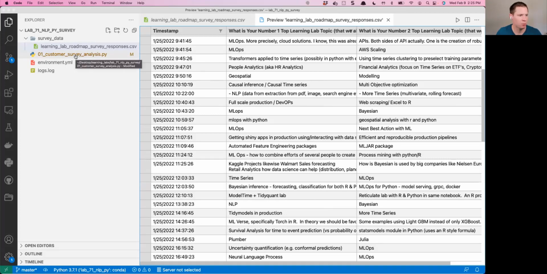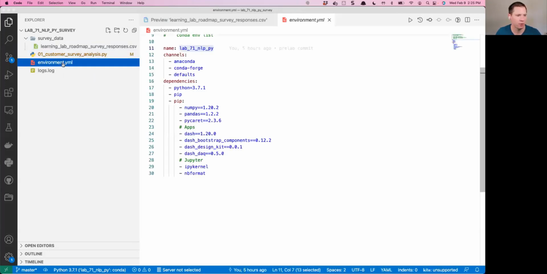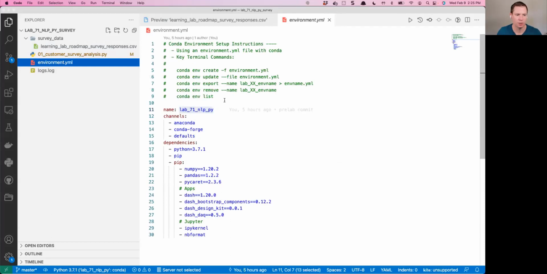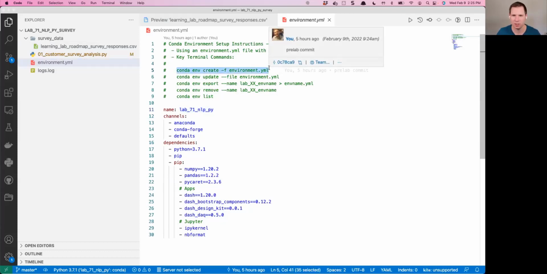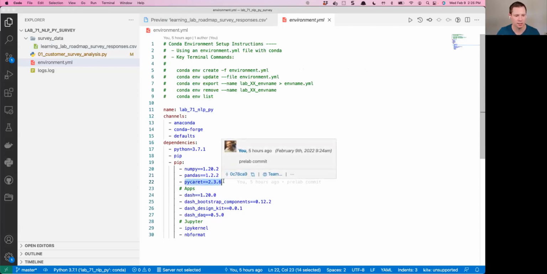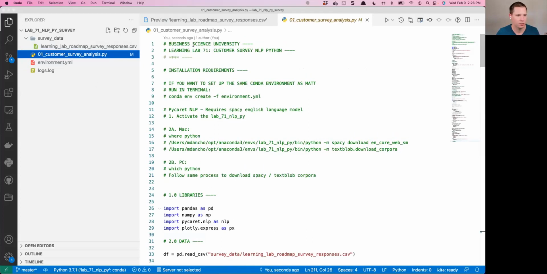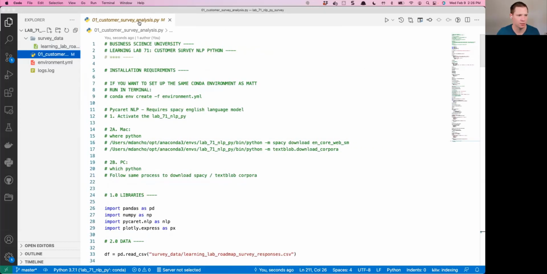We're going to mainly be working out of this py file, but first, for my LL Pro members, you're going to want to set up a new environment. These are the packages that I'm using. You're going to use this conda create, just like I teach in my Python course. This will create the environment and put in the right versions of the packages. We'll be using PyCaret 2.3.6, and that'll install all of the necessary packages like Gensim and spaCy. Okay, so the main file that we're working out of today is this 01 customer survey analysis. Let me double click that so it stays open.